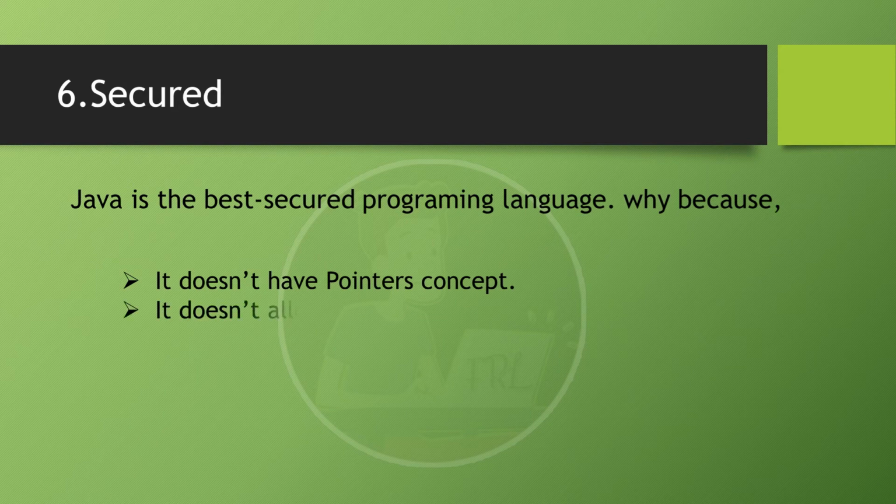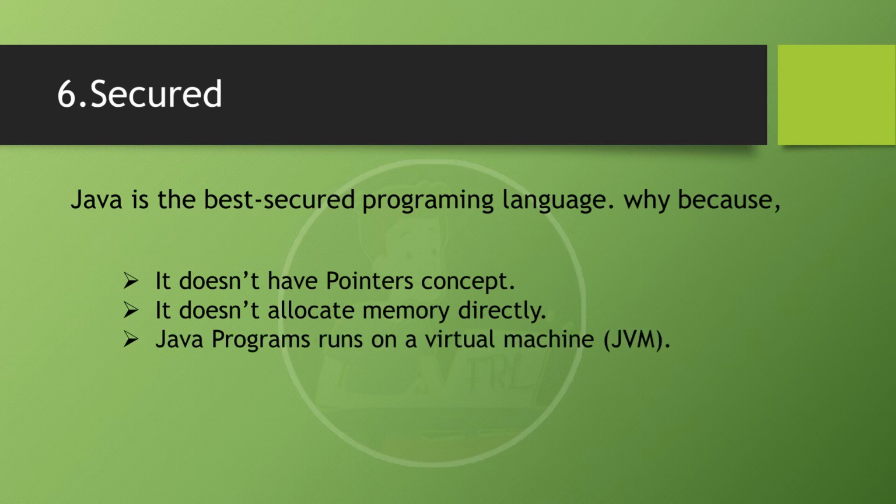Next, it doesn't allocate memory directly. It allocates memory for objects during runtime. Next, Java programs run on a virtual machine. After compilation of Java code, the program runs on a virtual machine. That's why there is no chance of program violation. That's why Java is a secure programming language.